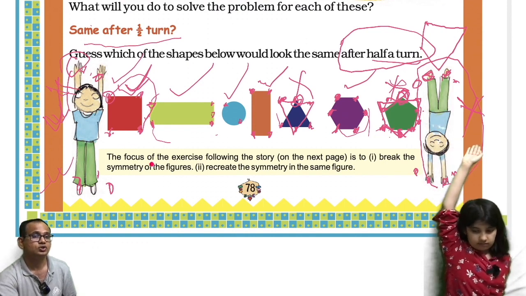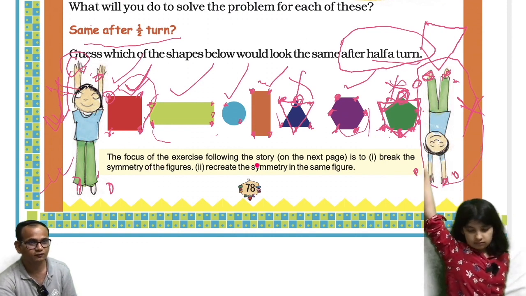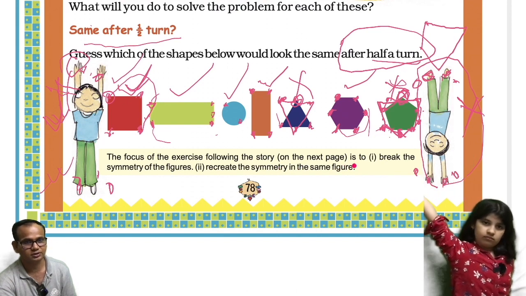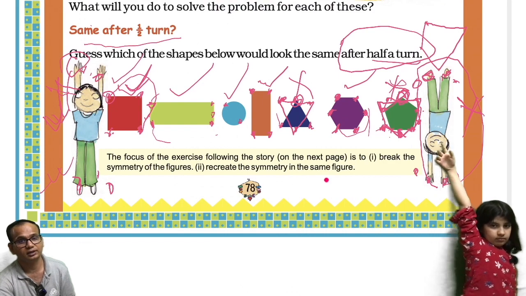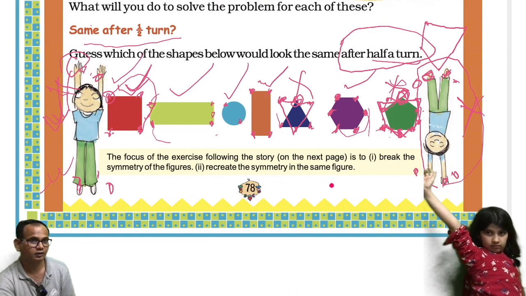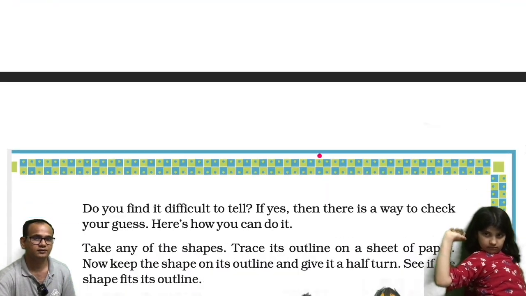Okay. So the focus of the exercise following the story on the next page is to break the symmetry of the figures and recreate the symmetry in the same figure. Okay, Avisha? So let's see in the next page, 70.